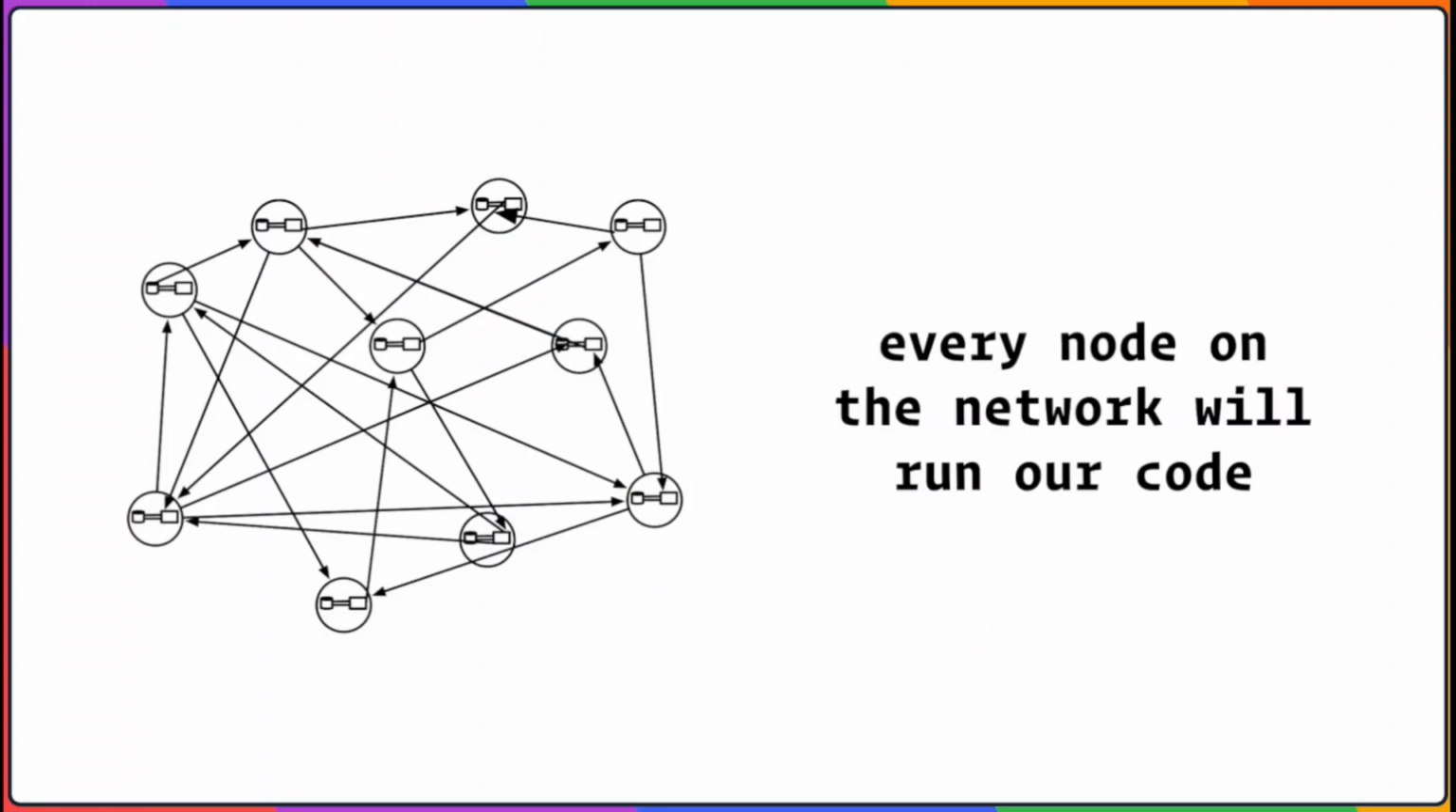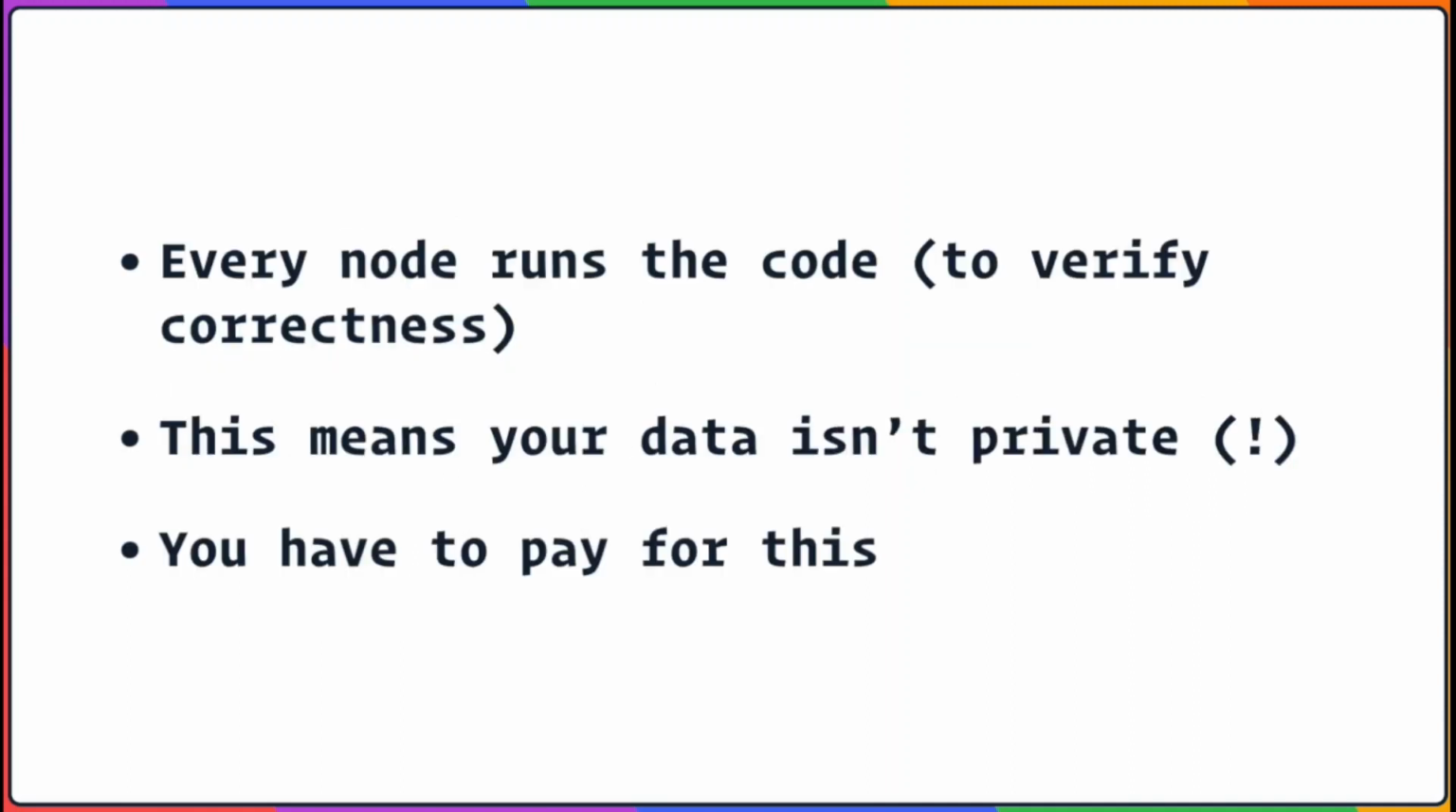The second thing to know is that this code is run by every node on the network. That is, every miner node on the Ethereum network will run our smart contract's code. But keep in mind they're going to run the EVM bytecode and not our Solidity code directly. Because our code is run by every node on the network, this has a lot of implications around data privacy and cost. We'll talk about those later.